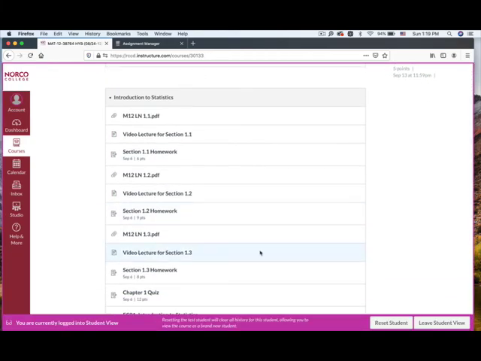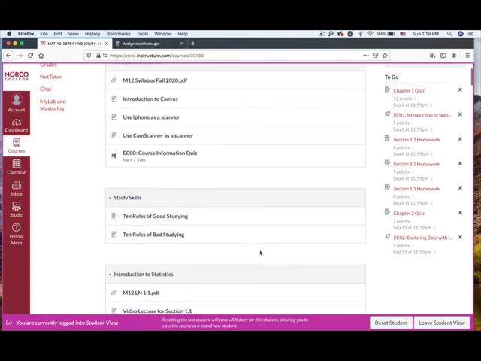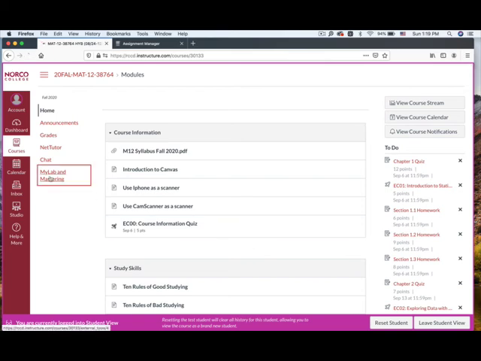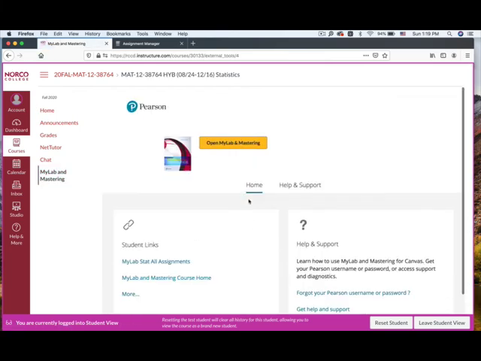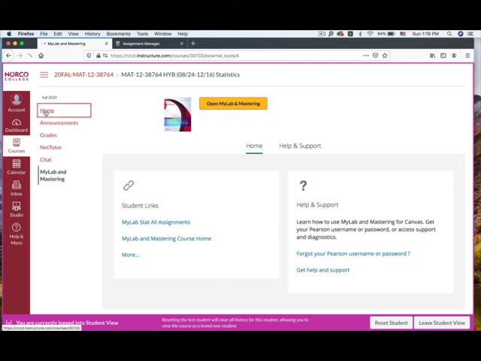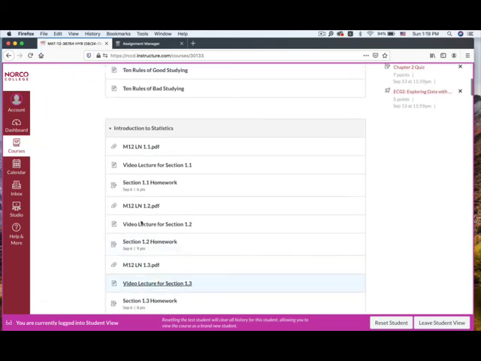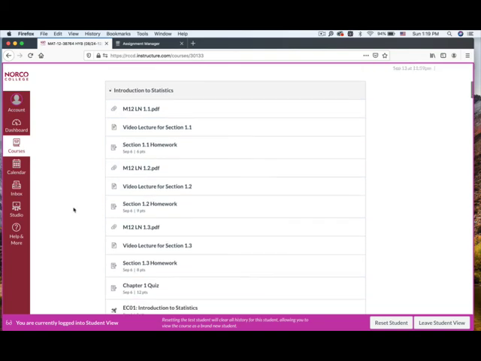One more time. In order to register for MyStatLab, you don't need the course ID. Go to MyLab and Mastering and register from here. Once you register for it, you could start working on your homework from here. Never log in to MyStatLab to do the homework or register. Use Canvas. And for this week, you guys need to watch the video lectures 1.1, 1.2, and 1.3. Finish all this homework and the quiz.